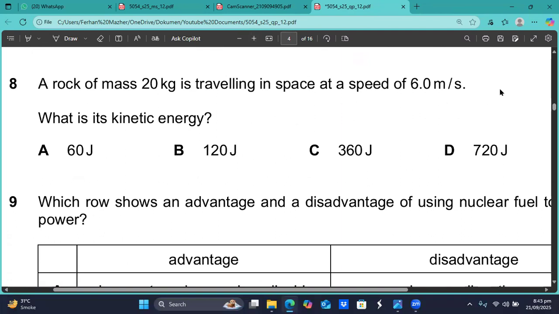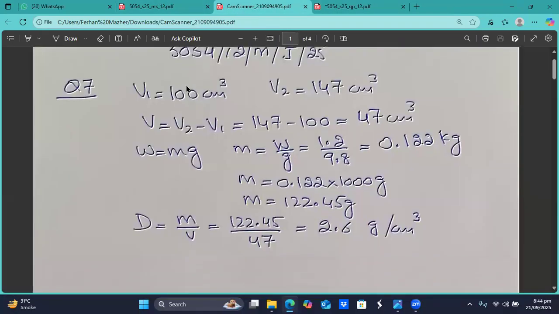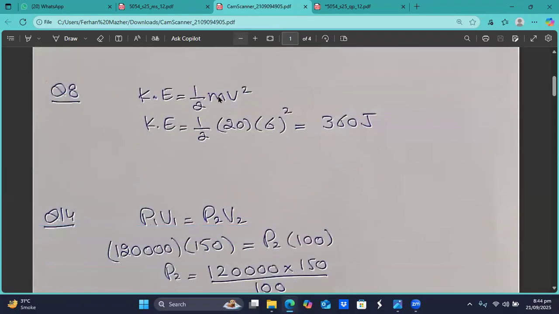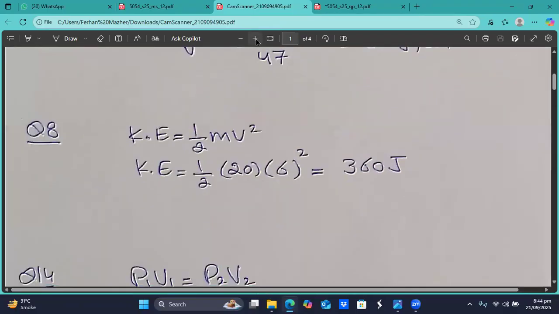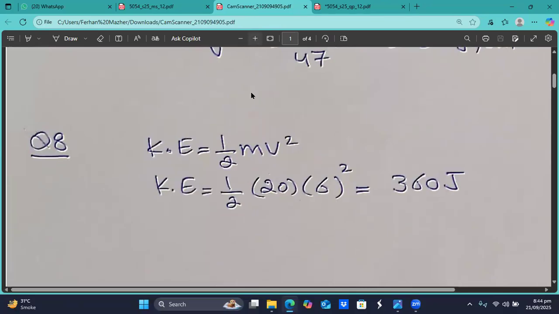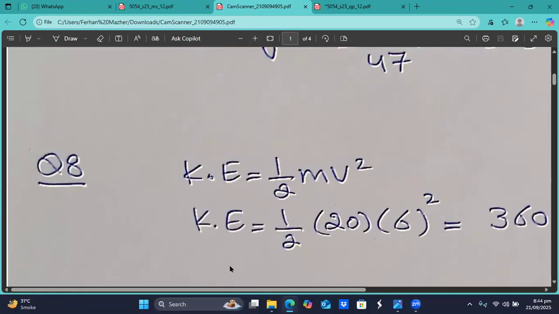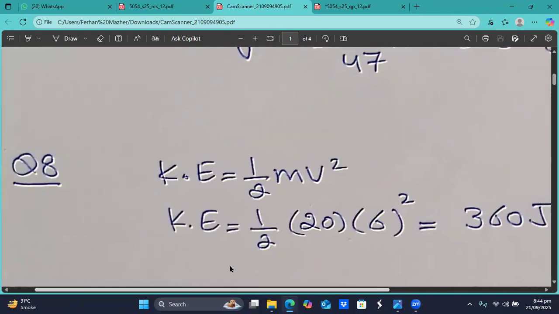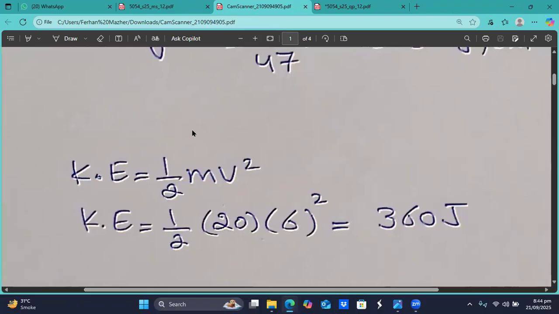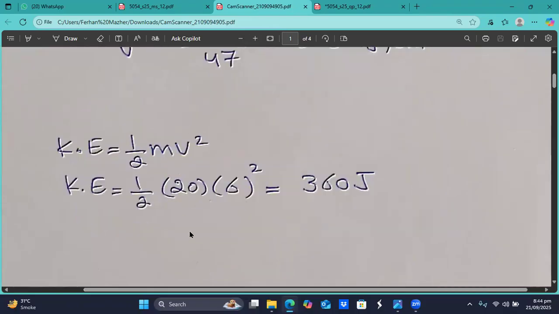Question number 8 is showing up on your screen. He says, a rock of mass 20 kg is traveling in space at a speed of 6 meters per second. What is the kinetic energy? You see, the formula for the kinetic energy is 1 by 2 mv square, where m is the mass, v is the velocity. And you simply have to put those values into that formula, and you will be able to calculate the kinetic energy. So the kinetic energy is basically equal to 1 by 2 mv square. And so this will become 1 by 2 into 20 into 6 squared. That will be 360 joules.